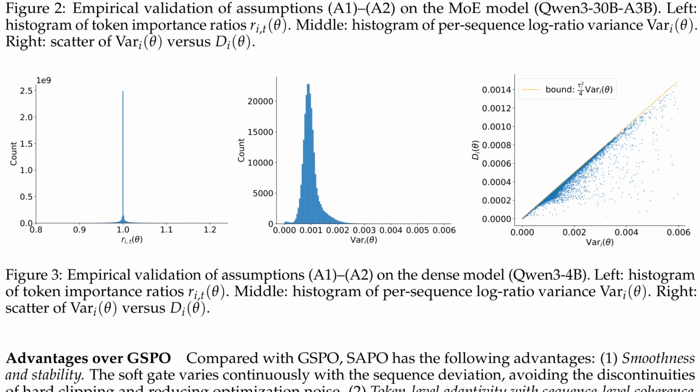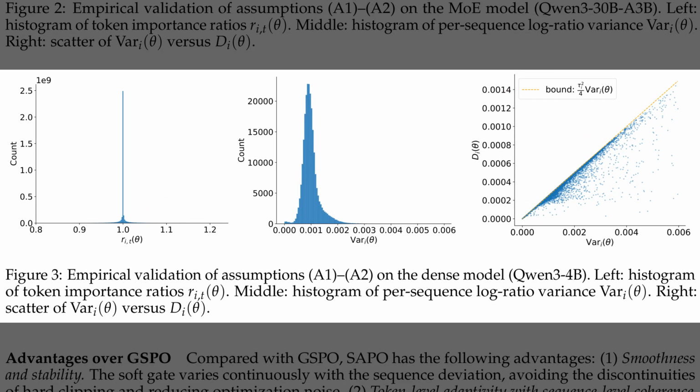So, while Figure 1 focused on the shaping of the gate, Figure 3 presents evidence that the theoretical assumptions actually hold in practice. The left panel shows that token importance ratios are extremely concentrated around 1, which means most updates are nearly on policy. The middle histogram reports that per-sequence log ratio variance is tiny, mostly around one thousandth. The right scatter plot compares this variance to the derived bound on sequence-level deviation, and the points stay tightly under the linear bound.